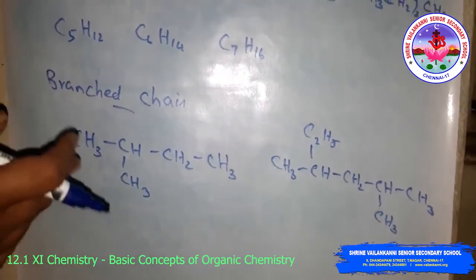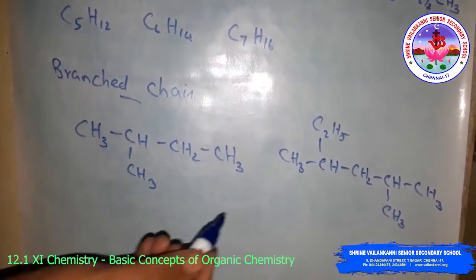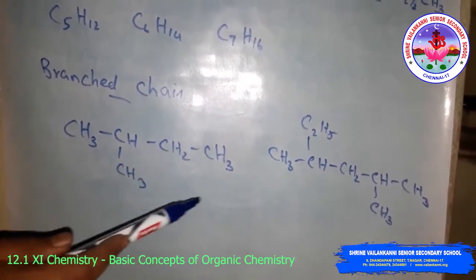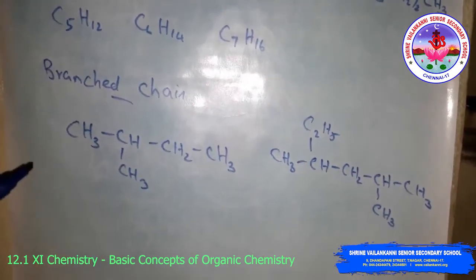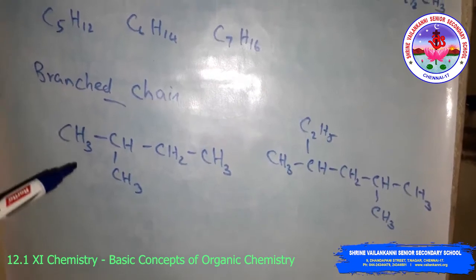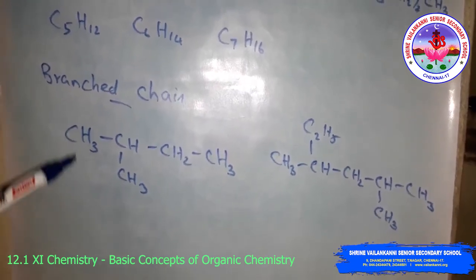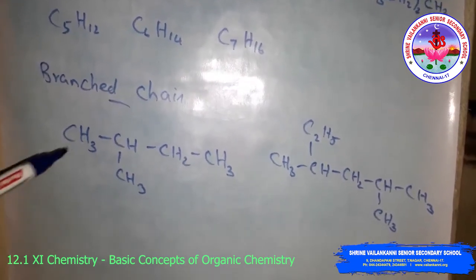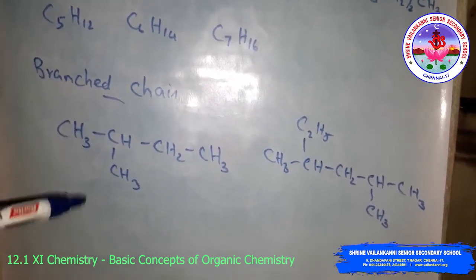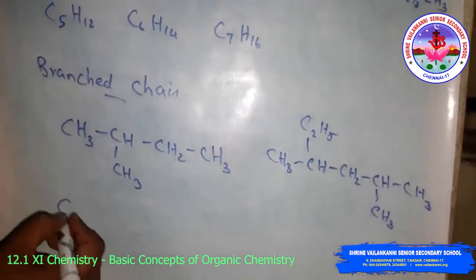In order to name such compounds, the names of the alkyl groups are prefixed to the name of the parent alkane. An alkyl group is derived from a saturated hydrocarbon by removing a hydrogen atom from a carbon. Methane, CH4, on removing one hydrogen becomes methyl.